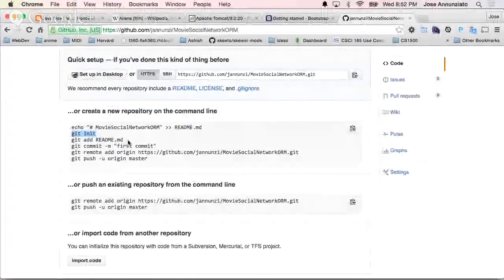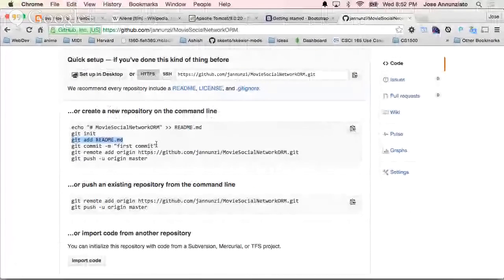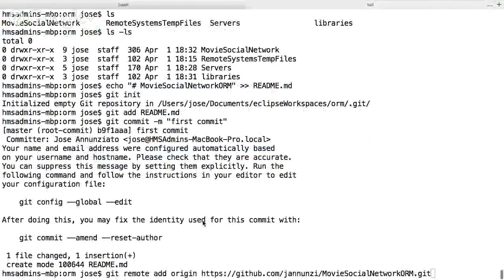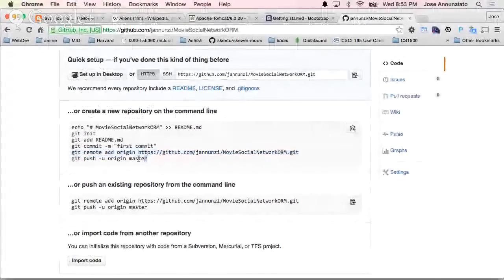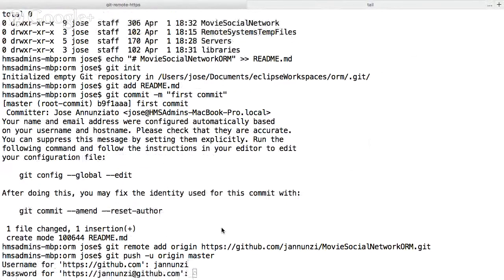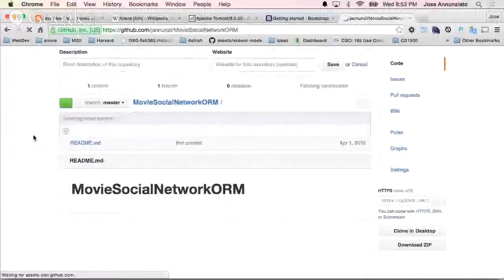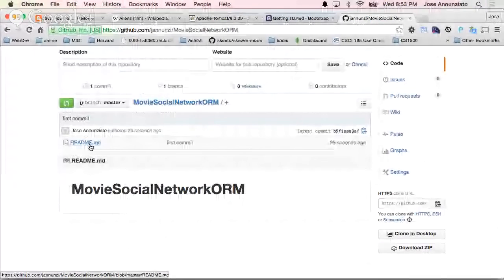We're going to add that one README file, and do our first commit. And we're going to add this Git as the remote repository, and push the master. Okay, it's going to ask me to log in. Okay, it's pushed. Now when I refresh, it shows the one file that's in there, right?